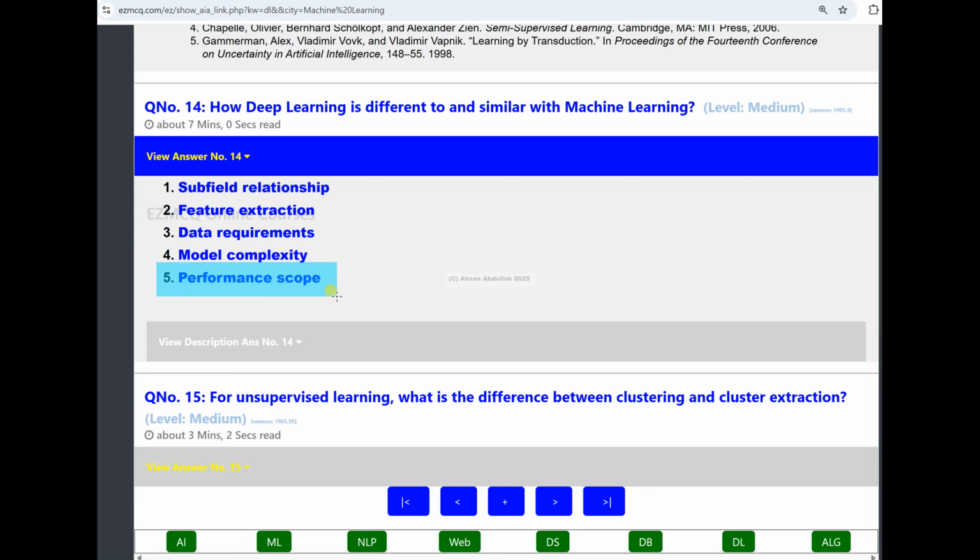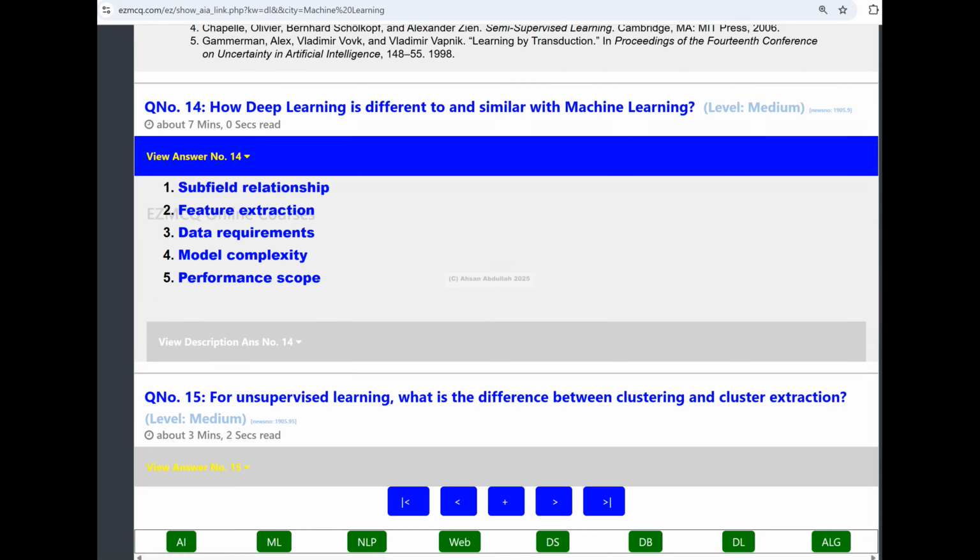And then there is the performance scope. Deep learning significantly outperforms traditional machine learning, especially for unstructured data such as image classification, speech recognition, natural language processing. Why? Because of the abstract representations. But still, machine learning is there, and it is competitive for certain types of data sets like tabular data, unlike image data, which is highly unstructured. And of course, when we are interested in model explainability and efficiency.